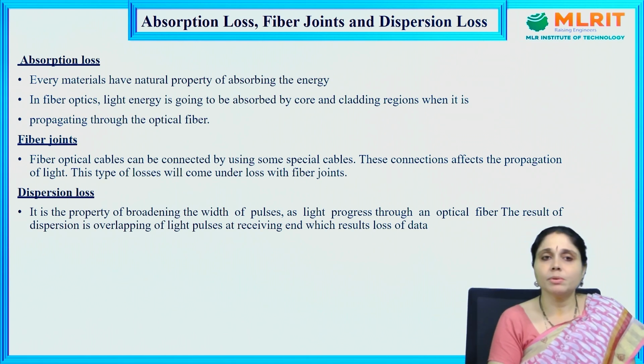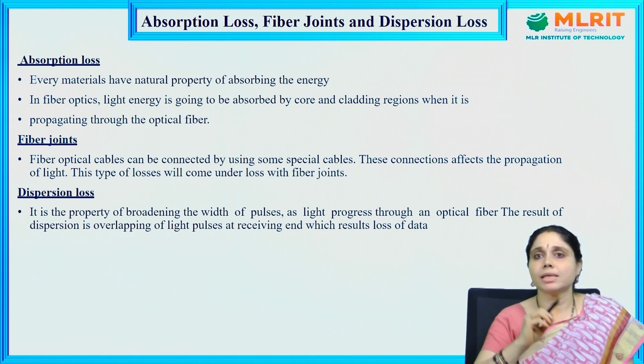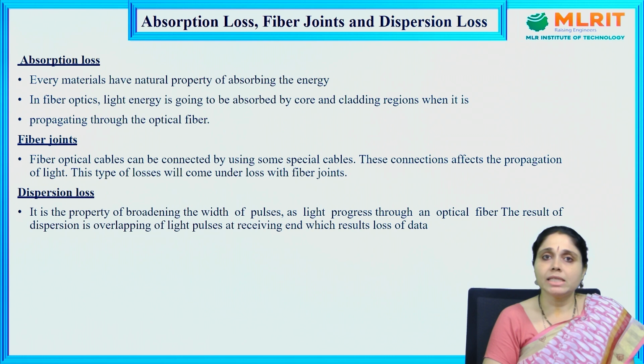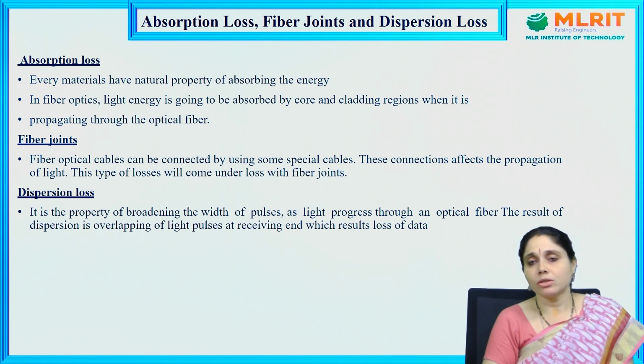Next, dispersion loss. It is the property of broadening of the width of the pulses as the light passes through the optical fiber. Dispersion loss is broadening of the pulses. The result of dispersion is overlapping of light pulses at the receiving end, which results in the loss of data. Okay, so these are the flaws of optical fibers.